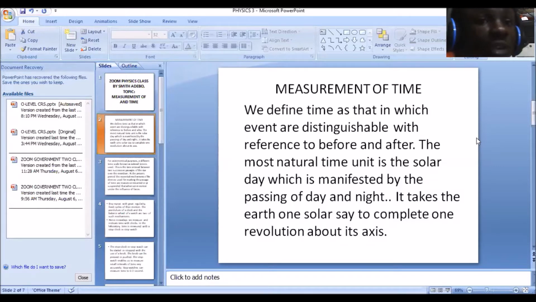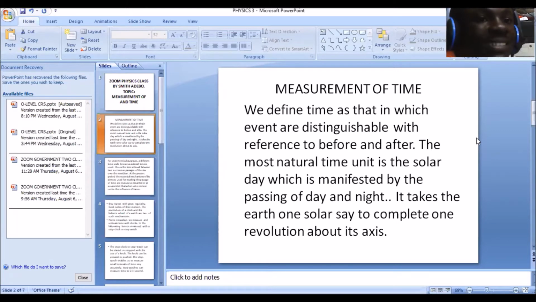The most natural time unit is the solar day, which is manifested by the passing of day and night. It is your mere human instinct that tells you that when you see the sun, it is daytime. Often most people misinterpret time too, because there are times where the sun will be out but it's no longer afternoon, and times where the sun won't be out and it is no longer morning. But at least it's the most natural time unit.